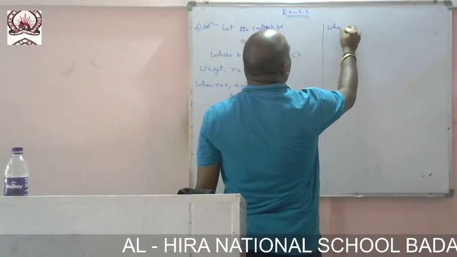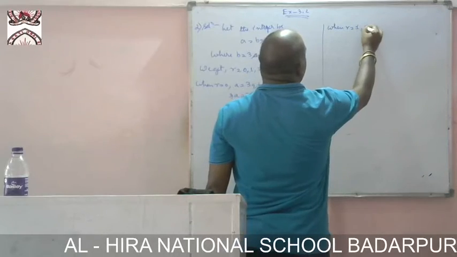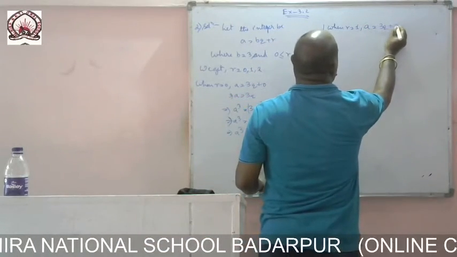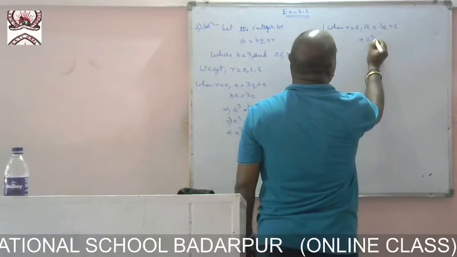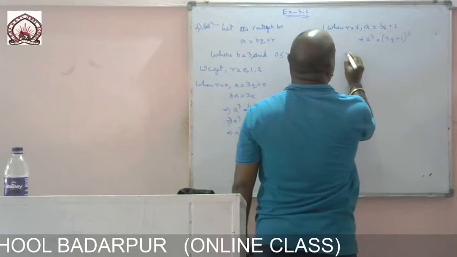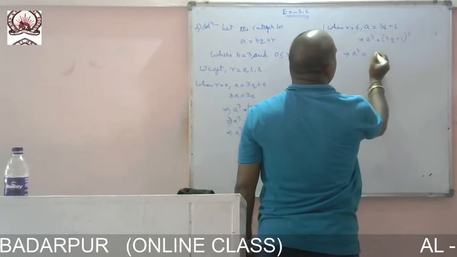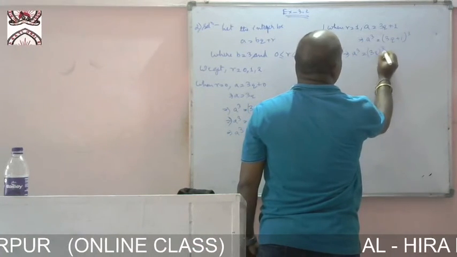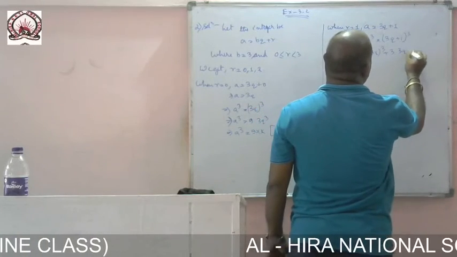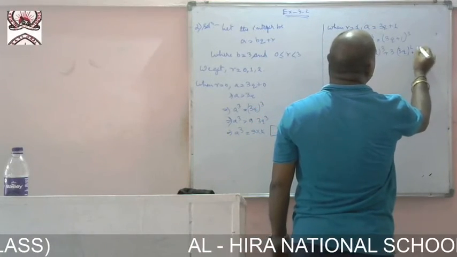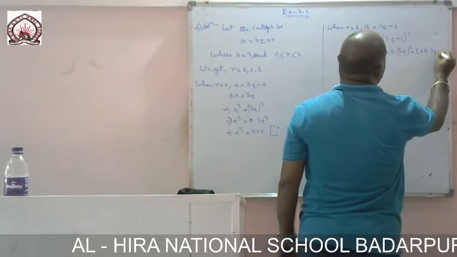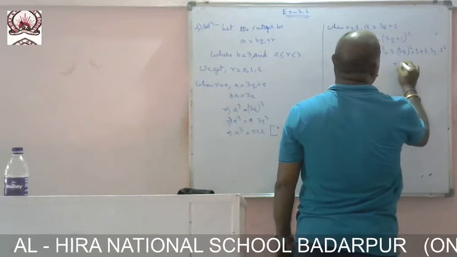Similarly, when r equals 1, then a equals 3q plus 1, which implies a cube equals (3q plus 1) whole cube, which implies a cube equals (3q) cube plus 3 into (3q) square into 1 plus 3 into 3q into 1 square plus 1 cube.